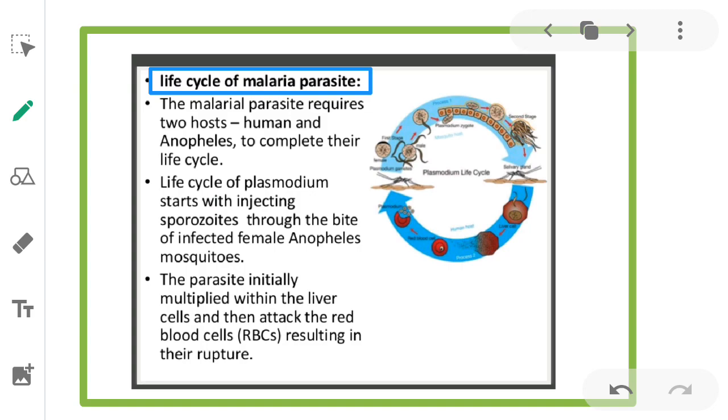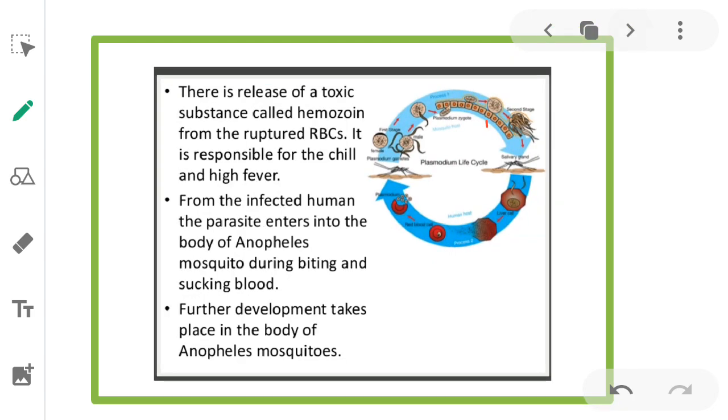Then there is a release of a toxic substance called hemozoin from the ruptured RBCs. It is responsible for the chill and high fever.